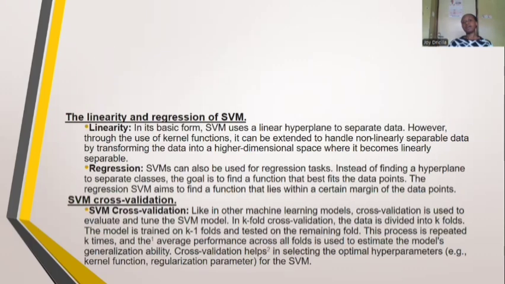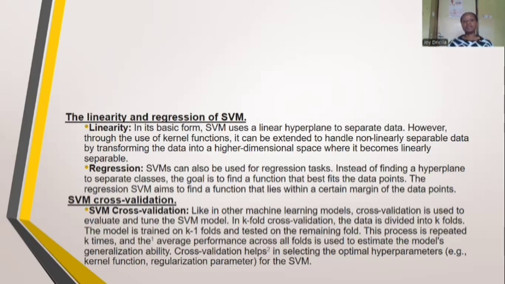Under the support vector machine, we have linearity, where it uses a linear hyperline to separate the data. But through the kernel functions, it enables data that seems nonlinear to be transformed into linearly separable data. Then we have regression, where it uses a function that best fits the data points in order to find the hyperline that separates it best.